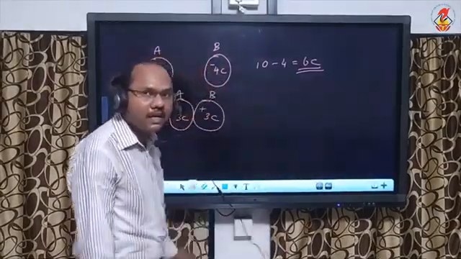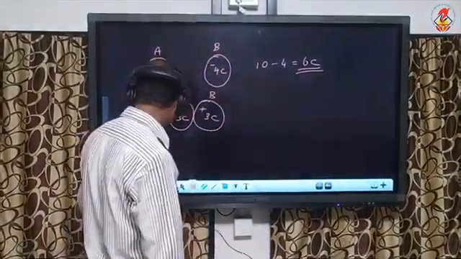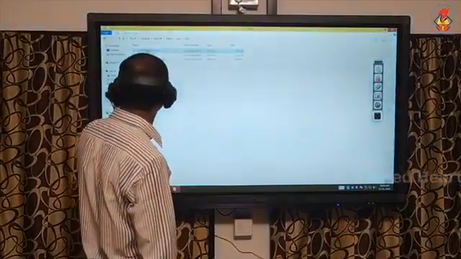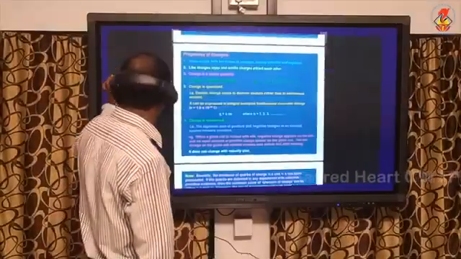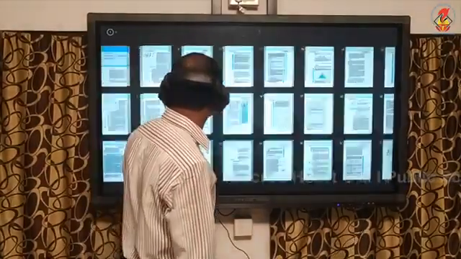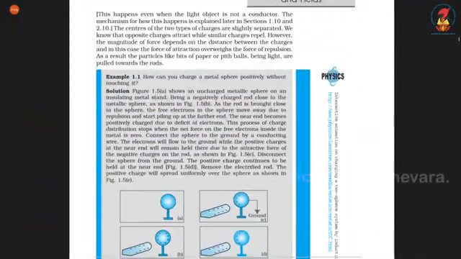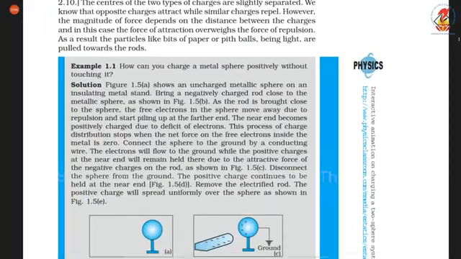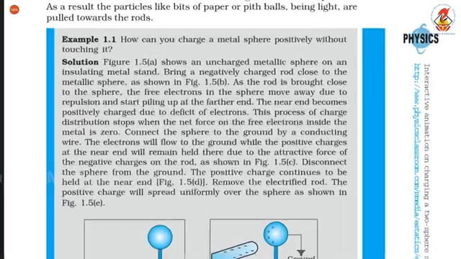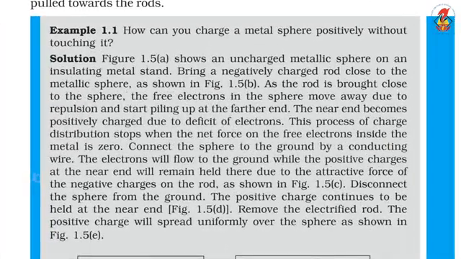I will explain charging by induction with the help of a figure. This is example 1.1 from your NCERT textbook. It asks how you can charge a metal sphere positively without touching it. We can do it by induction.